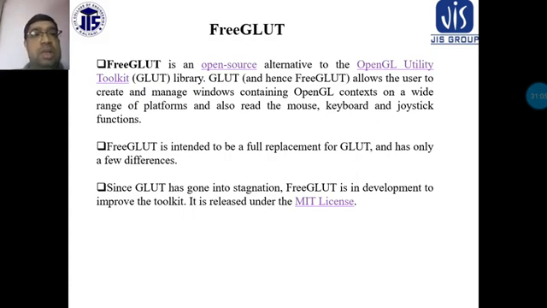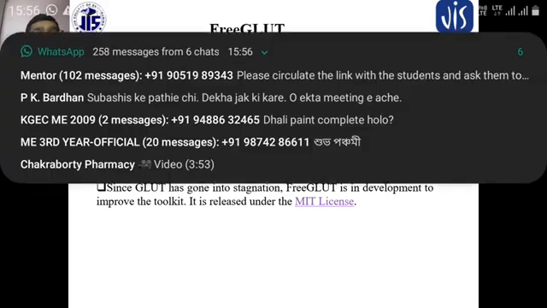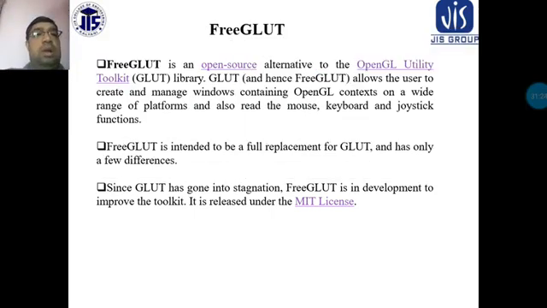FreeGLUT is an open source alternative to the OpenGL Utility Toolkit library, that is GLUT, and hence FreeGLUT allows the user to create and manage windows containing OpenGL contexts on a wide range of platforms and also read the mouse, keyboard, and joystick functions. FreeGLUT is intended to be a full replacement for GLUT and has only a few differences, since GLUT has gone into stagnation. FreeGLUT is in development to improve the toolkit. It is released under the MIT license.